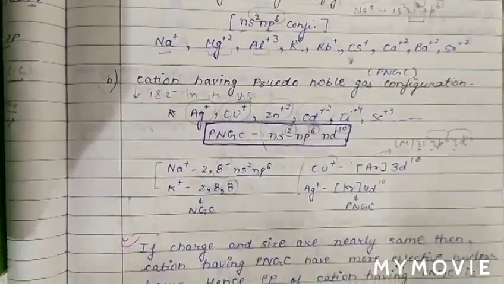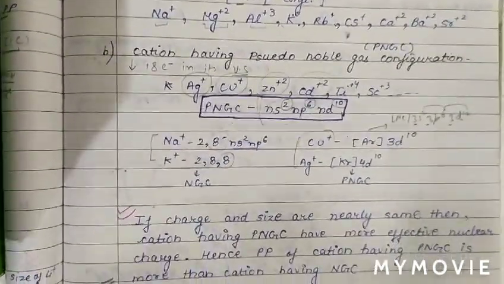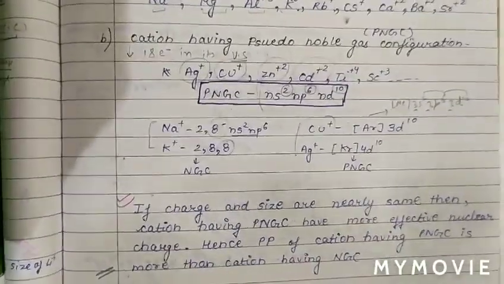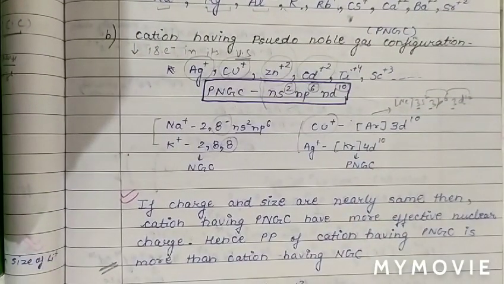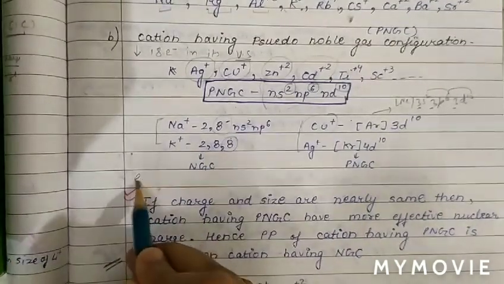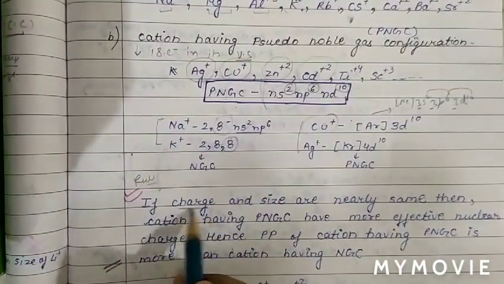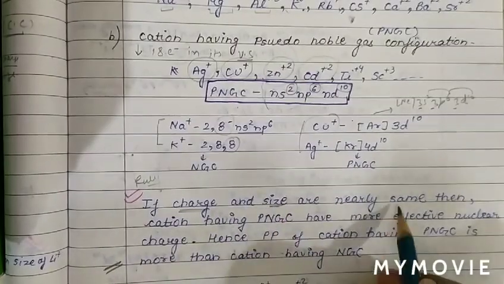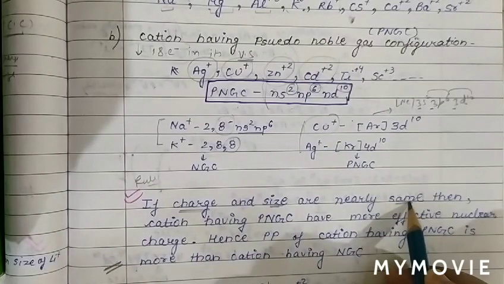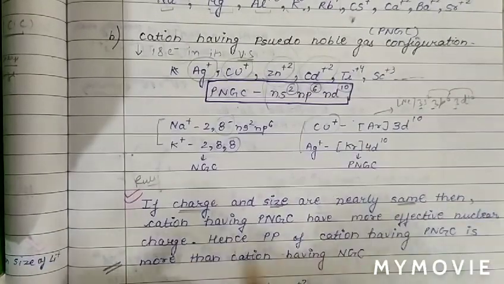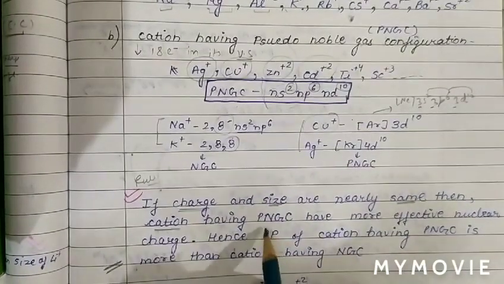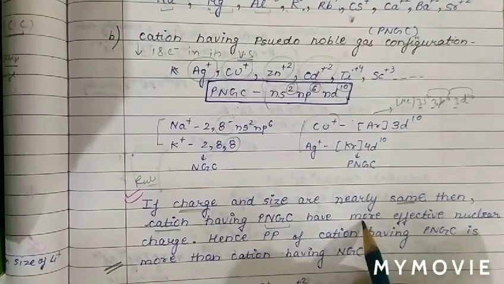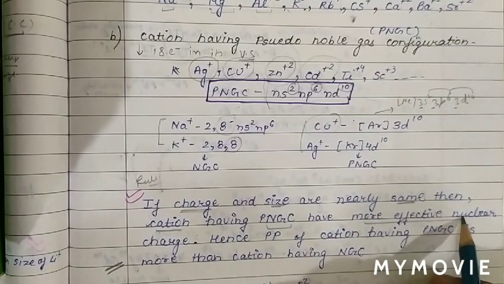See how Fajan's rule decides the polarizing power on the basis of pseudo-noble gas configuration. The rule is: if charge and size are nearly the same in cations, then the cation having pseudo-noble gas configuration has more effective nuclear charge.